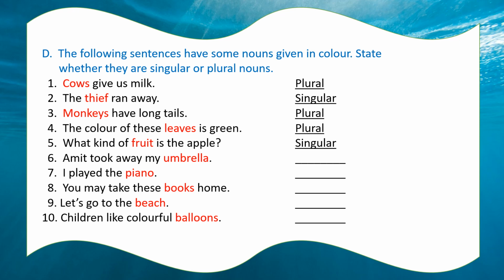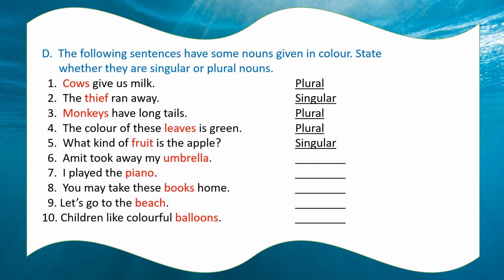Second one, the thief ran away. Here the colored noun is thief, and you're talking about one thief, so it is singular. Now, monkeys have long tails. Monkeys, plural. The color of these leaves is green. Here the colored noun is leaves.